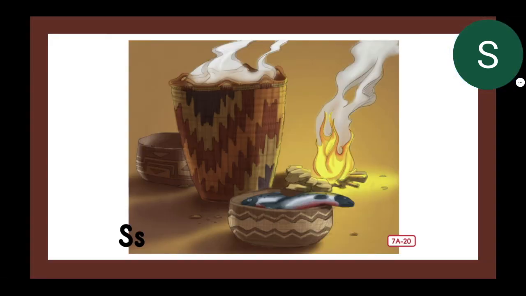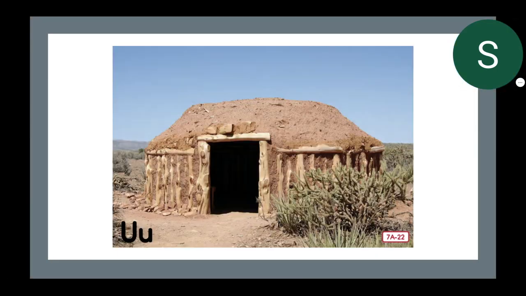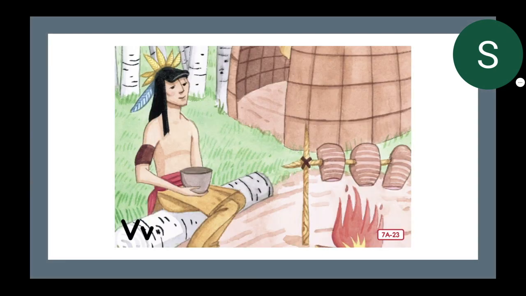S is for salmon cooked in a woven basket. T is for teepees made with buffalo hides. U is for under. The Navajo slept under hogan roofs. V is for venison stew made from Iroquois travelers.